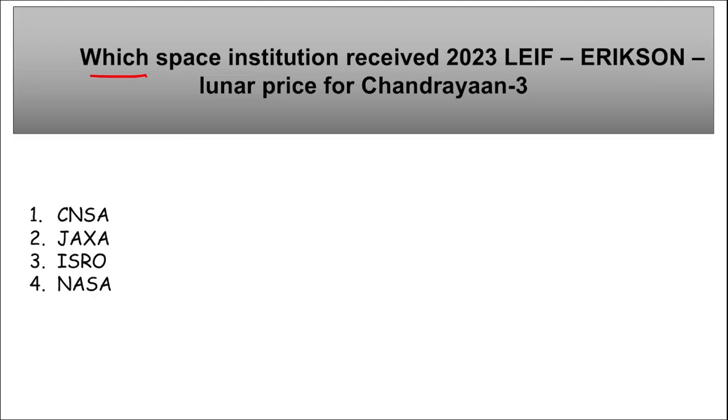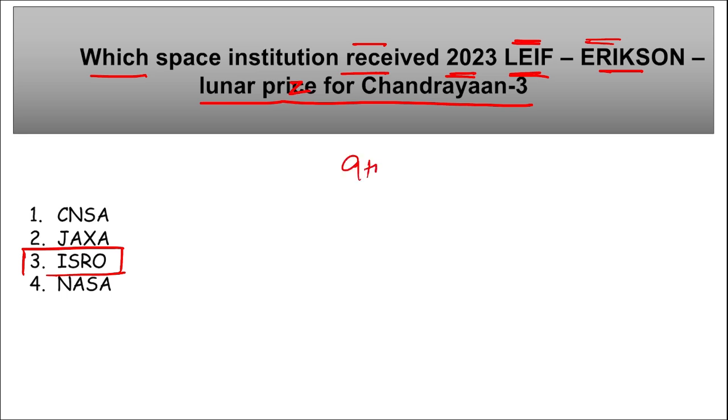is, which space organization received the 2023 Leif Ericsson Lunar Prize for Chandrayaan 3? Right? Prize, not prize, that is your award. So, which space institution? It is our ISRO. Right? They have received the 2023 Leif Ericsson Lunar Prize for Chandrayaan 3. Right? And this was the 9th edition of the Leif Ericsson Award. Correct? So, ISRO has won this award, and this was for Chandrayaan 3 because Chandrayaan 3 became the first spacecraft to soft land near the moon's south pole. Correct? So, the right option becomes option 3, ISRO.